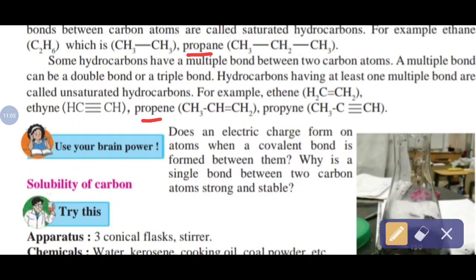Propane, last ANE means single bond. Propene, last ENE is there, then double bond. And propyne, at the last YNE is there, then triple bond. So you show this double or triple bond between first and second carbon atom or second and third carbon atom in case of propene and propyne. Next.